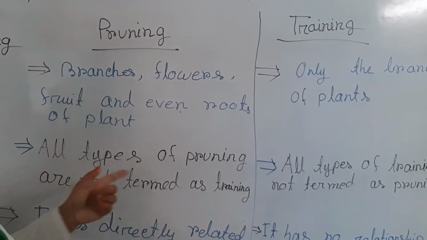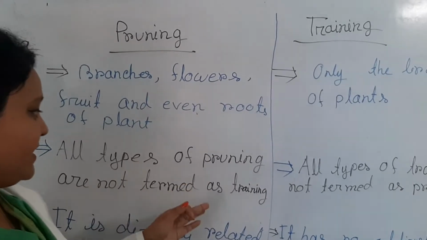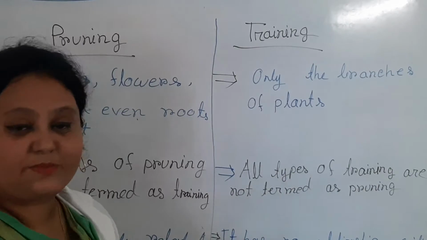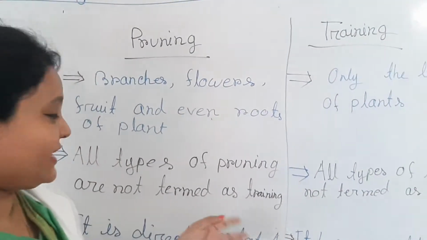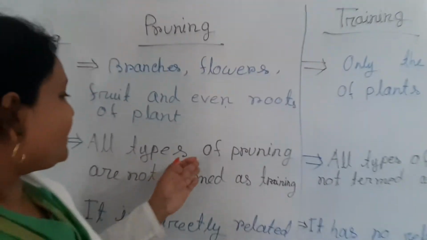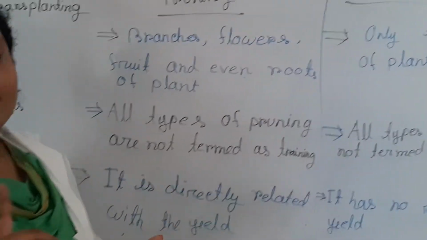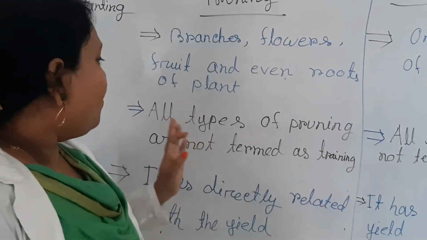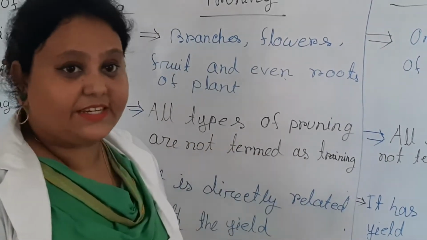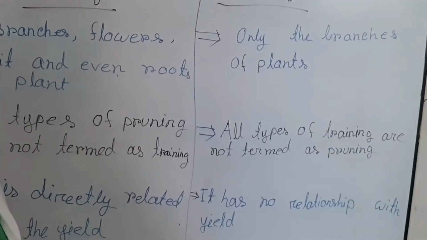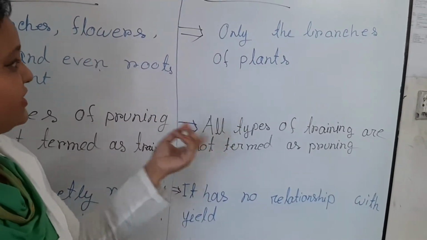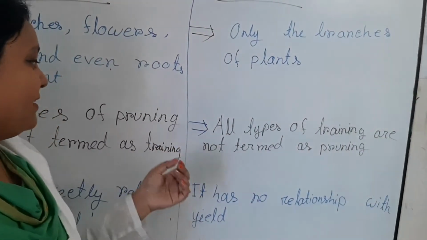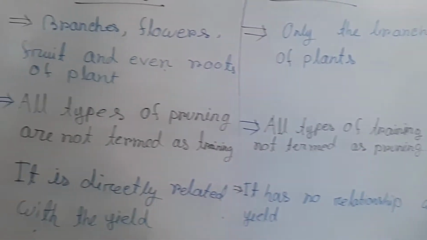Then all types of pruning are not termed as training, and all types of training are not termed as pruning. This is an important sentence because all types of pruning means removal of branches, flowers, fruits and even roots. So all types of pruning are not termed as training, but all types of training, because only the branches of plants are removed, are not termed as pruning.